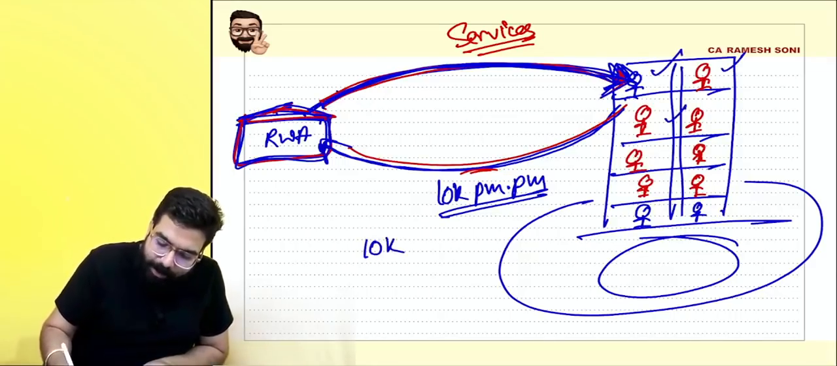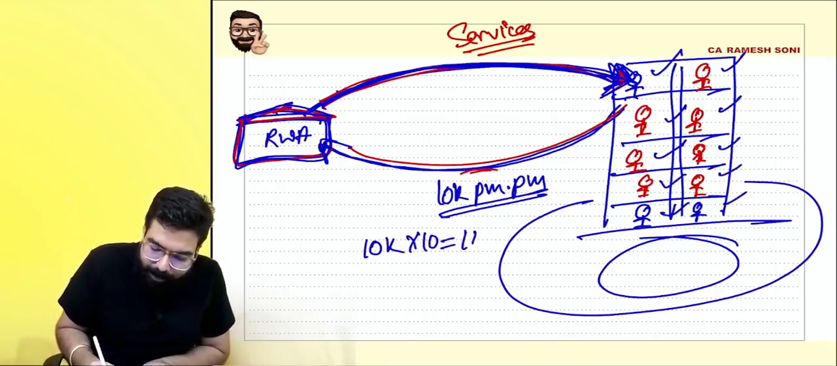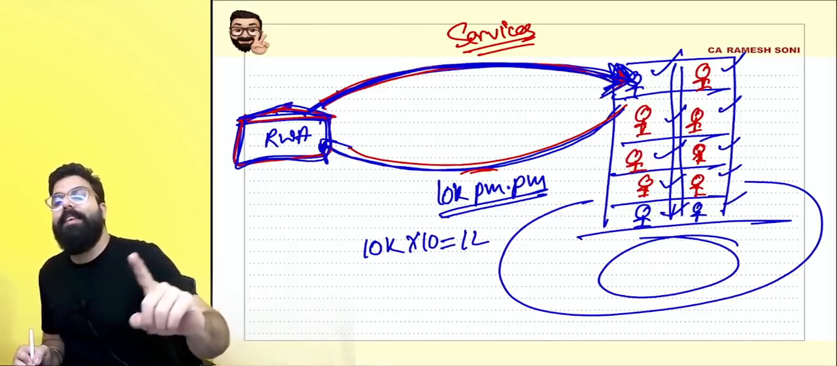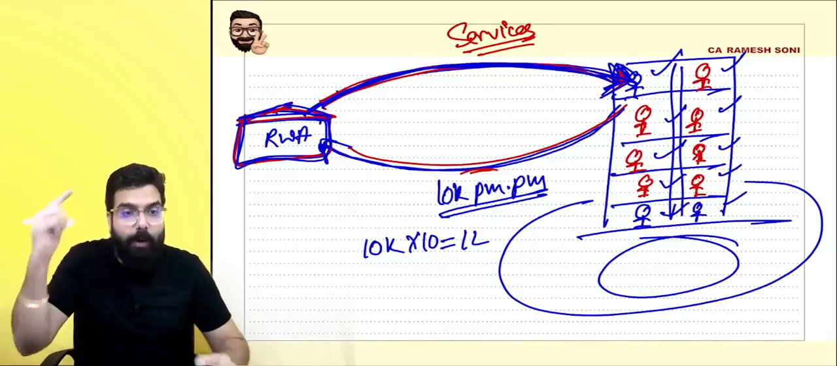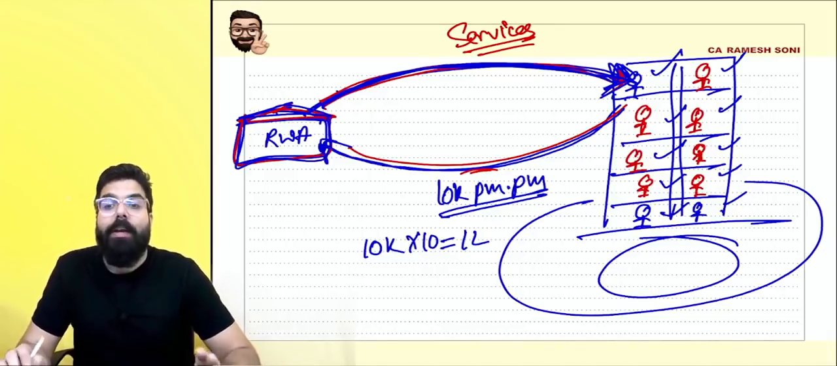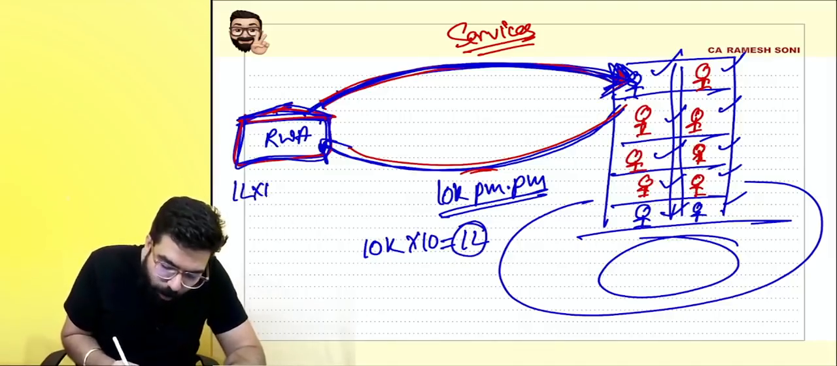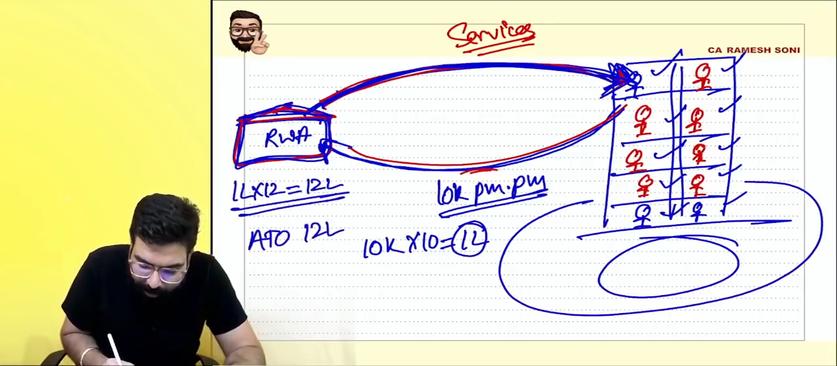How many members are there? 4, 5, 6, 7, 8, 9, 10. 10 members. It means 1 lakh rupees per month. My question to you guys, are the services given by the Apartment Welfare Association taxable? Think about it, everyone. If 1 lakh rupees is the collection per month, 1 lakh into 12 months is only 12 lakh. Their aggregate turnover is only 12 lakh.